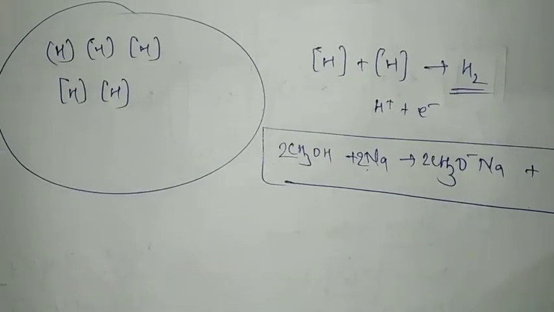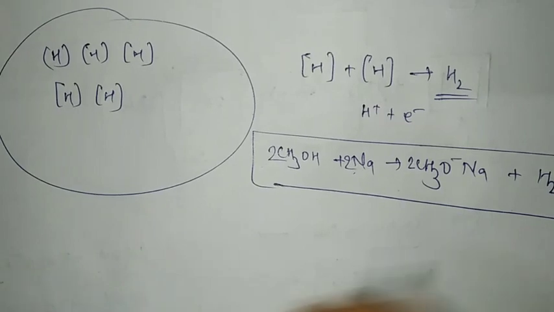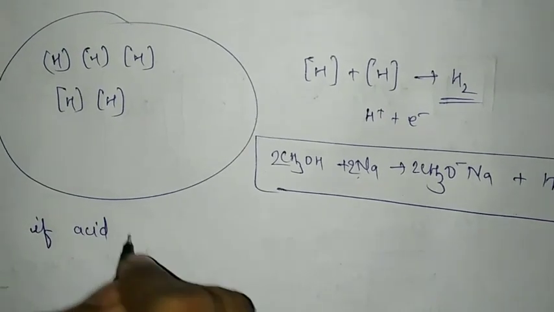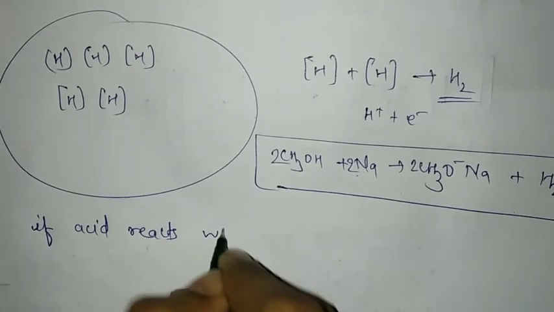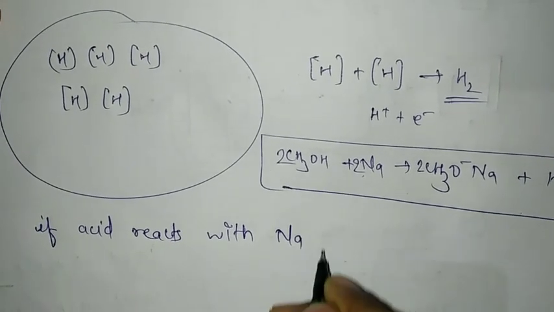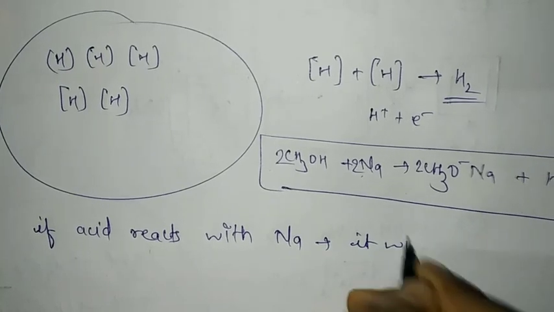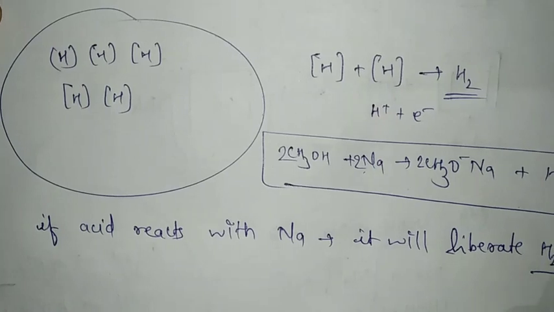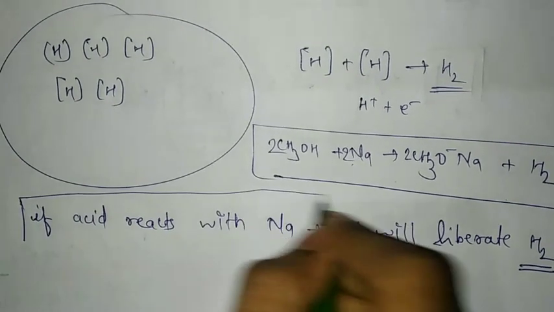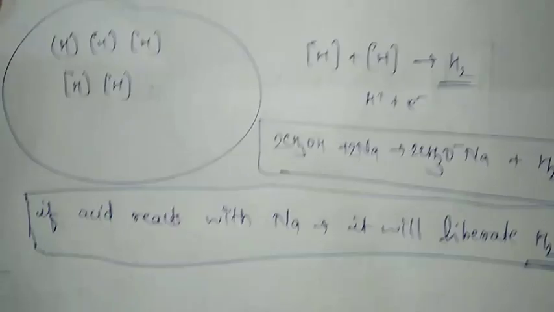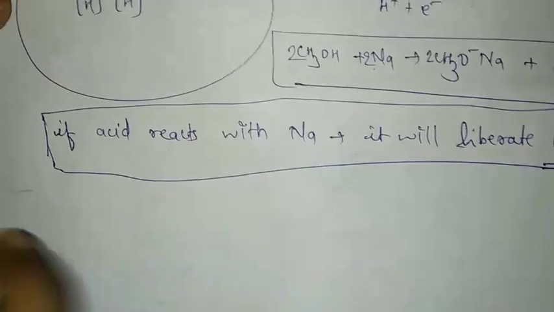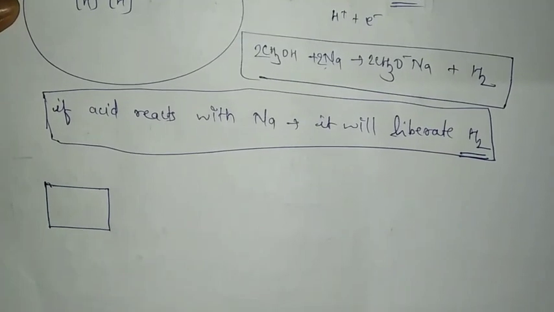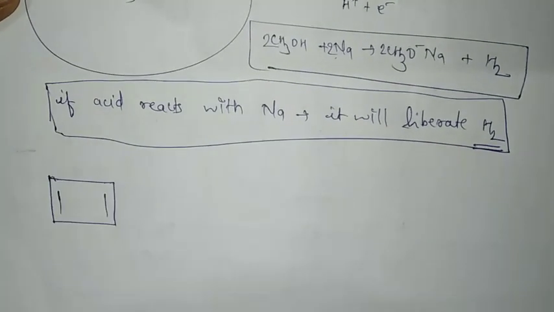But what we have observed in this case is, if acid reacts with sodium, it will liberate hydrogen. This is the key point. Now although cyclobutadiene is not an acid, this point is also used very regularly.